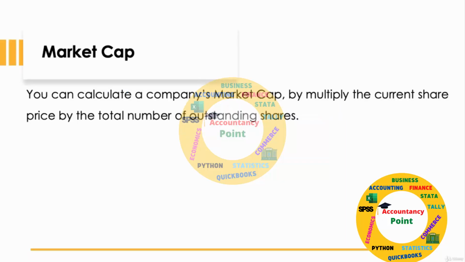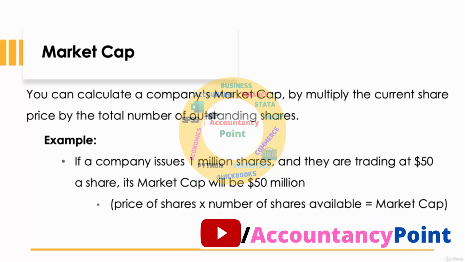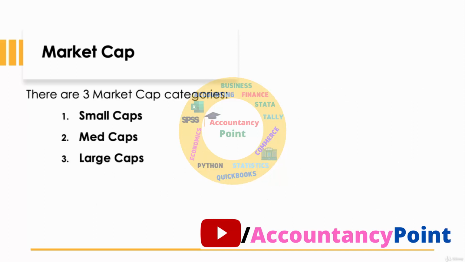To work out a company's market cap, you need to multiply the current share price by the total number of outstanding shares. Example: if a company issues 1 million shares and they are trading at $50 a share, its market cap will be 50 million. The formula for this is the price of shares times the number of shares available equals market cap.